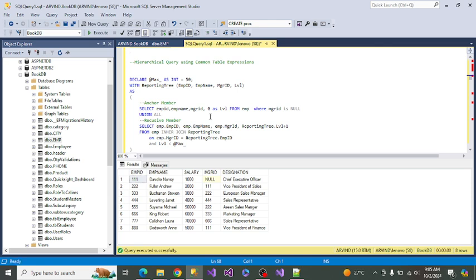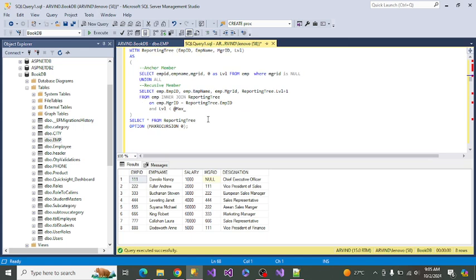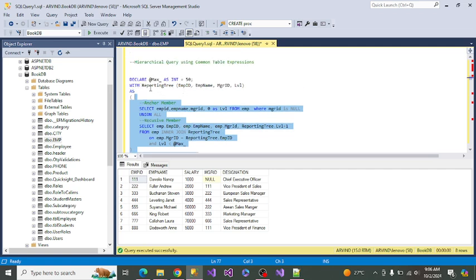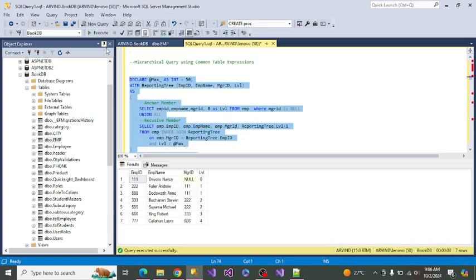So if you run this query here, you get all of the hierarchy, like this one, the 6 is representing reporting to, 6 means marketing manager. If you run this one, all of the data that are reporting to each other.